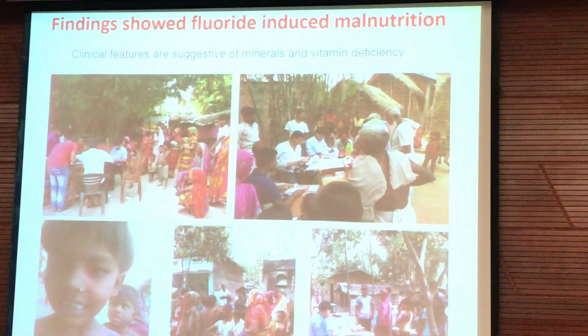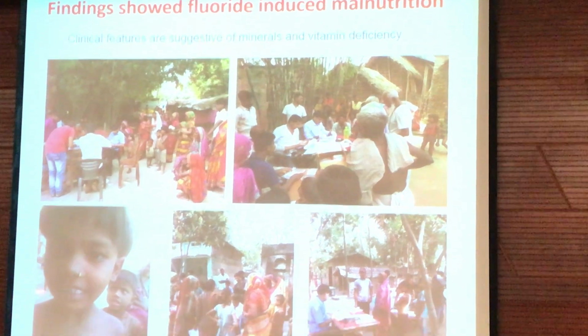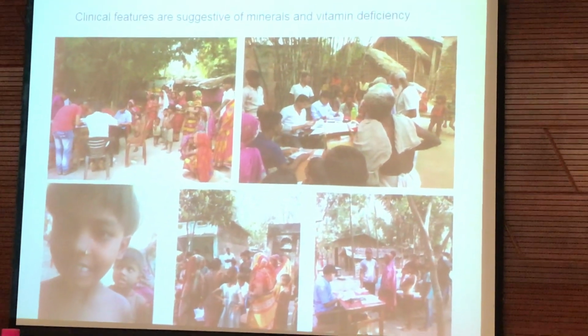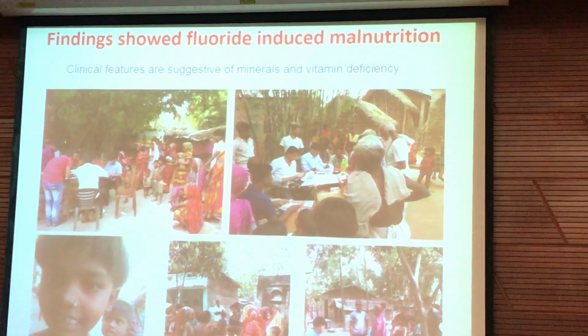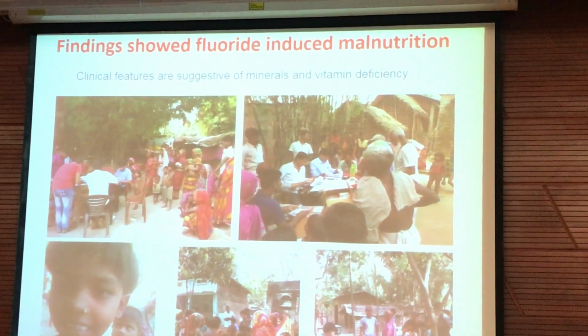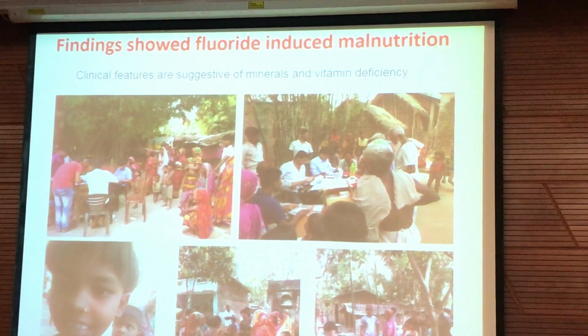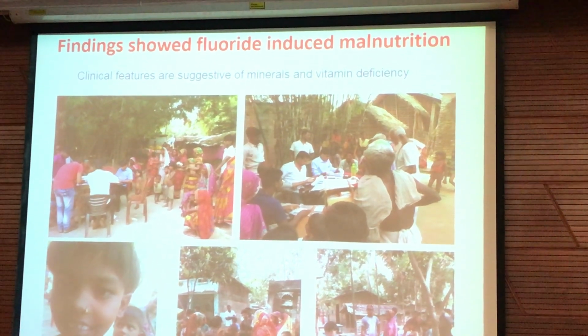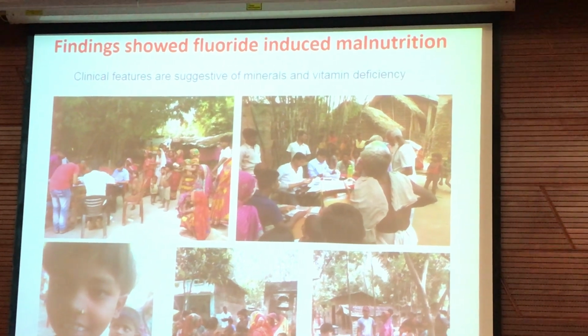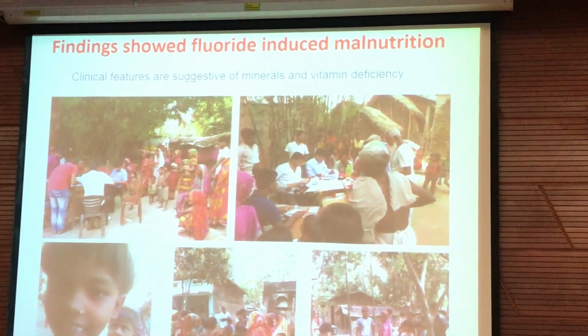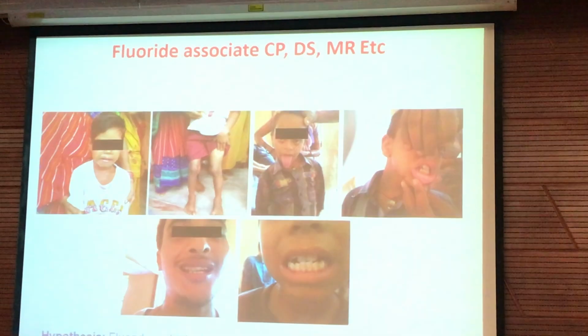Here we can see malnourished children having signs of skeletal fluorosis, malnutrition, and dental fluorosis. Here we can see skeletal fluorosis and malnutrition, and they belong to a very poor socioeconomic stratum. They also had some other kinds of malnutrition symptoms, including malformation.